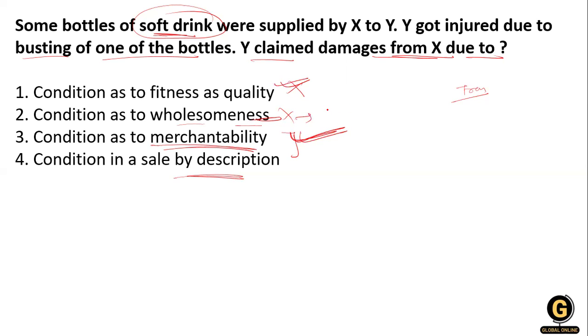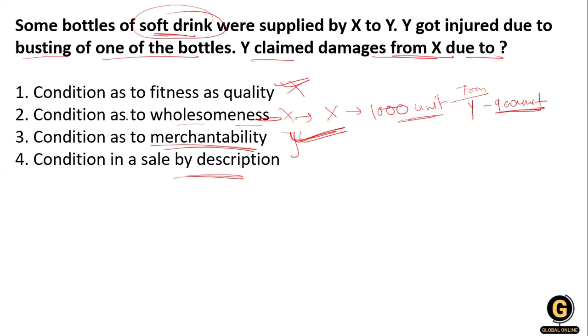In simple words, I will tell you: X has agreed to give 1000 units of a soft drink, but Y gets only 900 units.